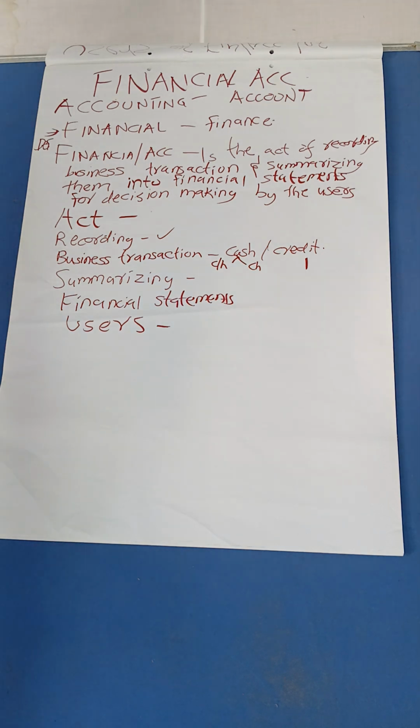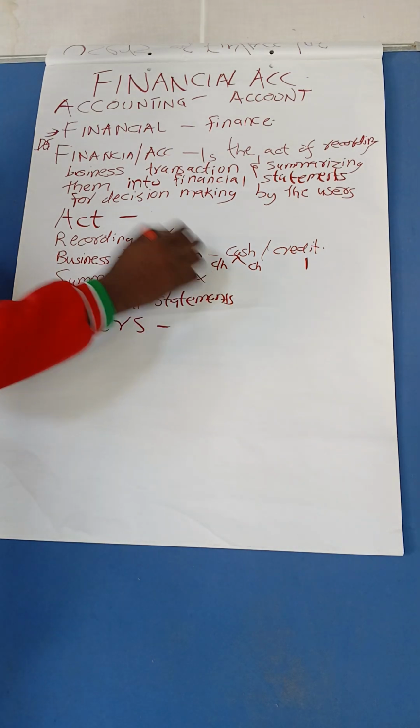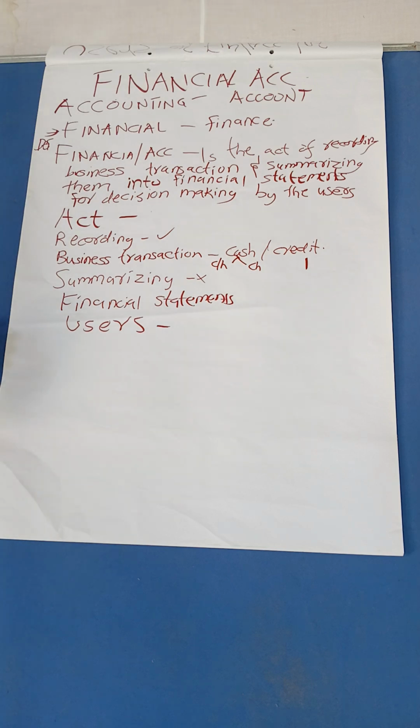Those for cash transactions, we put in the books of cash transactions. Those for credit transactions, we put into the books of credit transactions. After we have done all those listings, we will summarize them together, then post them into ledgers. We are all going to see that. Under this summarizing, we are going to understand more when we are dealing with accounting books.